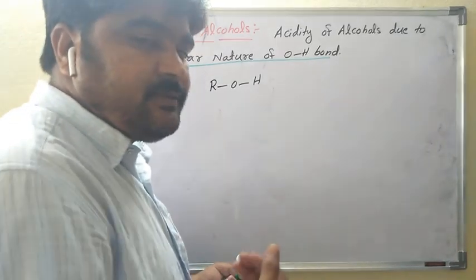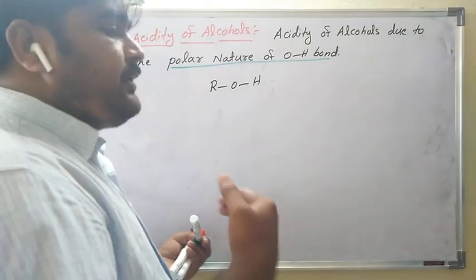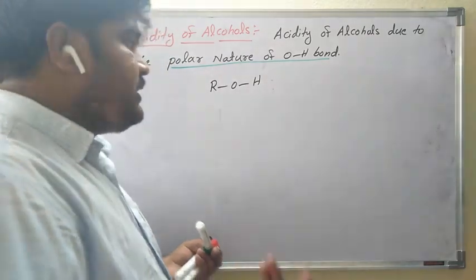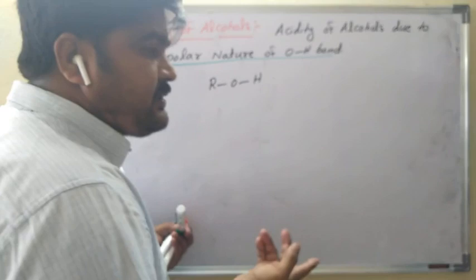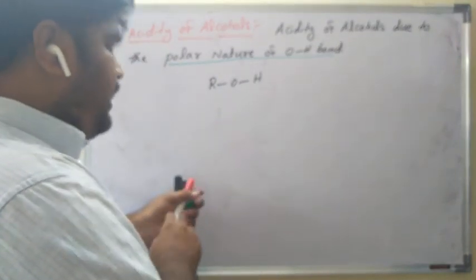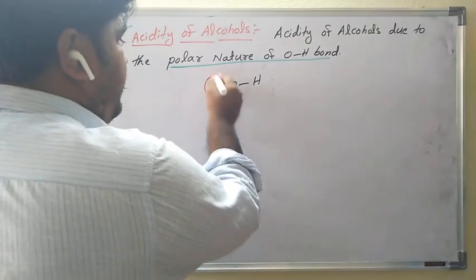HCl releases the H plus ion, that's why it is an acid. And nitric acid, HNO3, releases the H plus ion. These are the acids. Like this, alcohols also release the H plus ion. That depends on which groups? It depends on the alkyl groups.